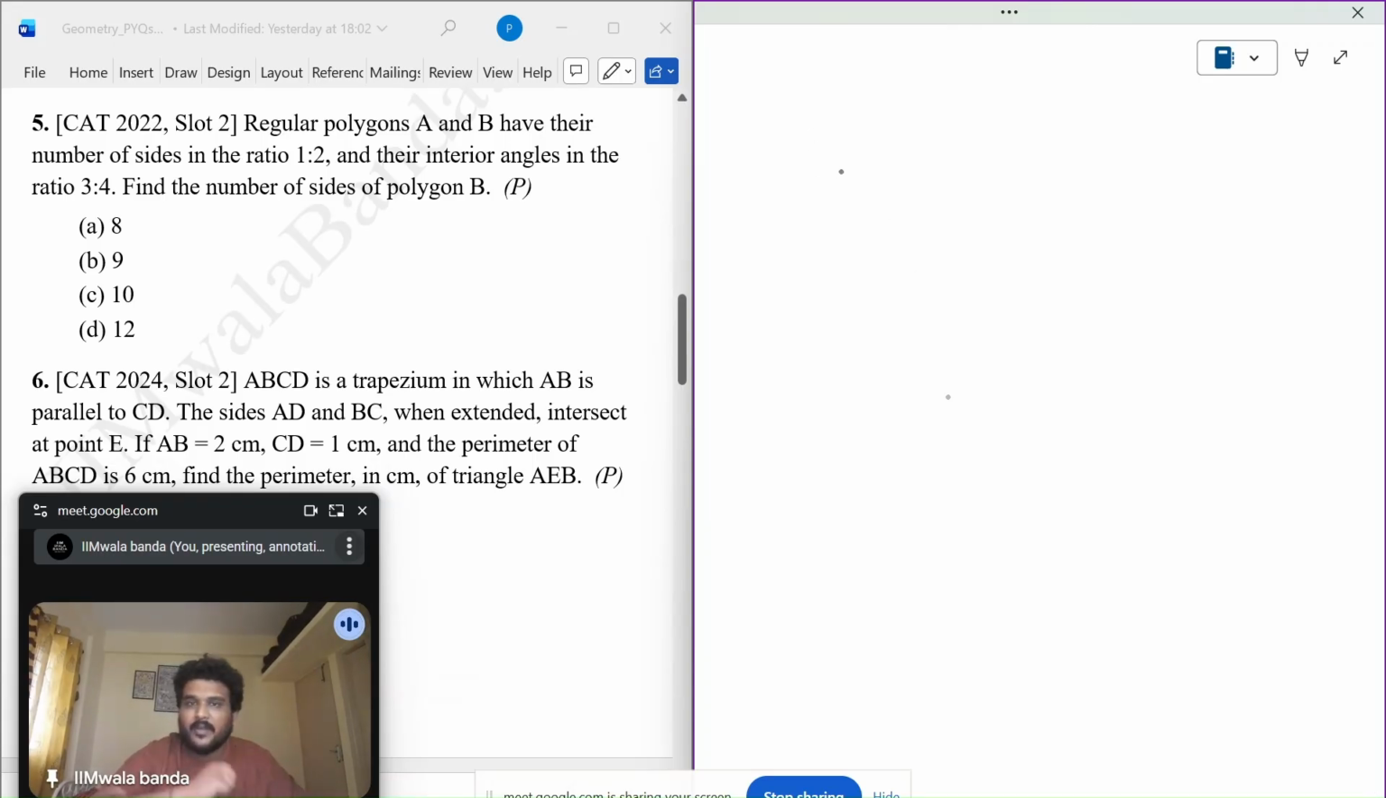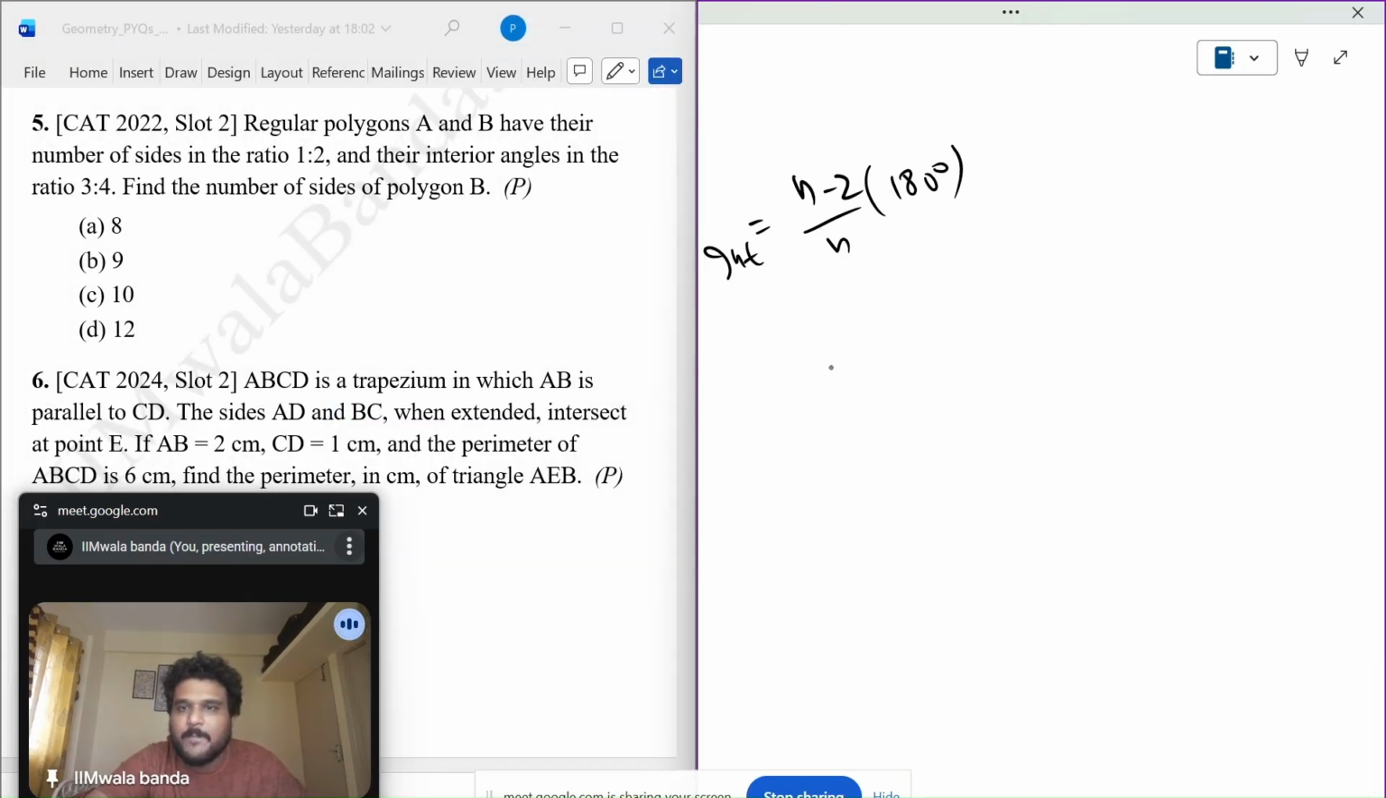Regular polygons A and B have the number of sides in the ratio 1 is to 2 and the interior angles in the ratio 3 is to 4. Now you know interior angle, right? n minus 2 upon n into 180 degree. This is the internal angle of a regular polygon. It is saying that A and B have the number of sides in the ratio, let's say x and 2x, and the interior angles are in the ratio 3 is to 4, let's say 3y and 4y. Find the number of sides.